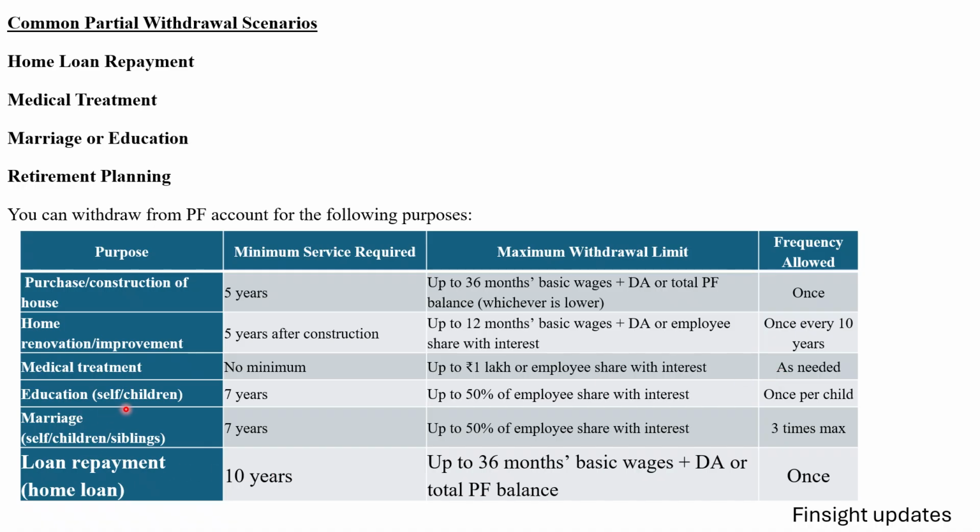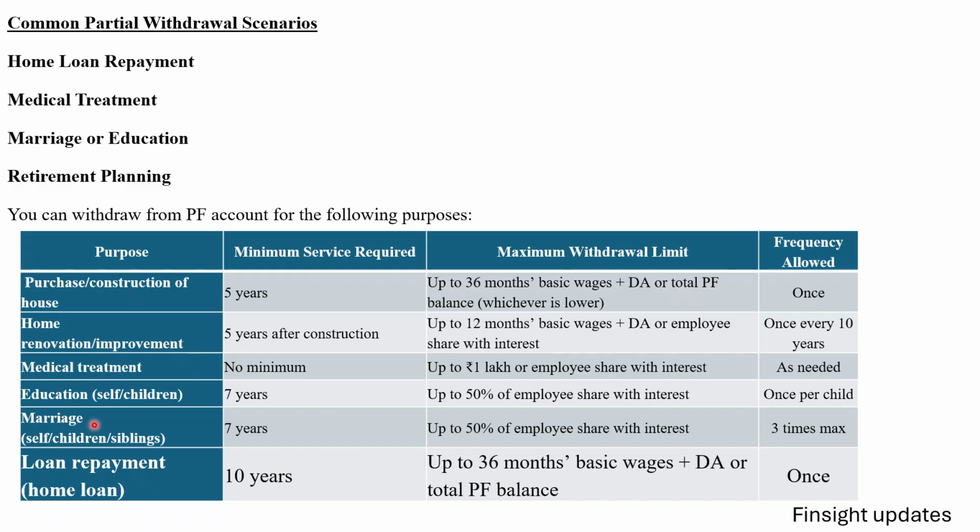Education, for self or children. Minimum service required is 7 years. Up to 50% of employee share with interest we can withdraw from the PF account, and the frequency will be once per child. Suppose I have 2 children, then I can withdraw a maximum of 2 times in my lifetime.